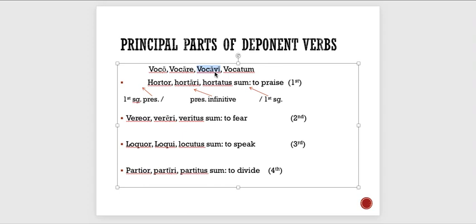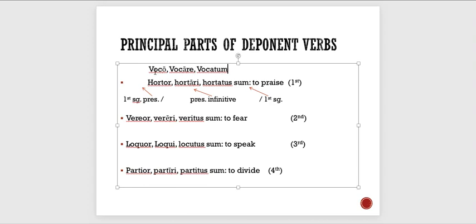And why, keeping in mind, why might this form not be needed with deponent verbs? Genius point for someone who can explain it to themselves. Pause the video if you want more time to think of it. That's because this form is only ever used for active forms, right? It's used for the perfect active, pluperfect active, future perfect active, or for the perfect active infinitive. So there are no passive forms. So you're not going to need anything looking like that if you're dealing with deponents, which have only passive forms.